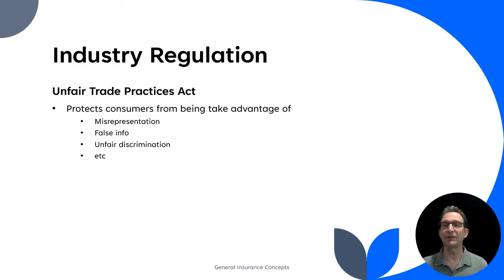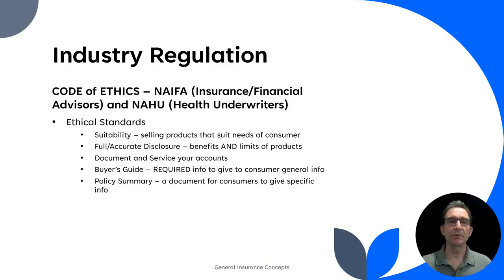Of course, there's unfair discrimination, and discrimination can happen in many forms. We're well aware of the main forms of discrimination, like maybe based on gender or race. But there are also other kinds of discrimination in insurance. You've got to be careful you don't discriminate based on a person's health or occupation. Don't assume somebody can't get coverage, things like that. So everything is designed to be as fair as possible to consumers.